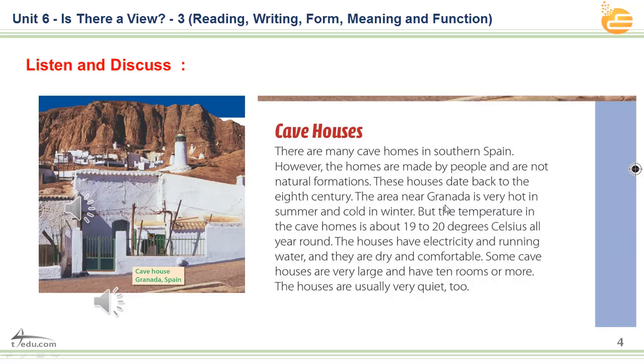The area near Granada is very hot in the summer and cold in the winter, but the temperature in the cave home is about 19 to 20 degrees Celsius all year round. As you see here, 19 to 20. These houses have electricity and running water, and they are dry and comfortable. As you see, gentlemen and girls, these houses are comfortable and dry. Some cave houses are very large and have 10 rooms or more.